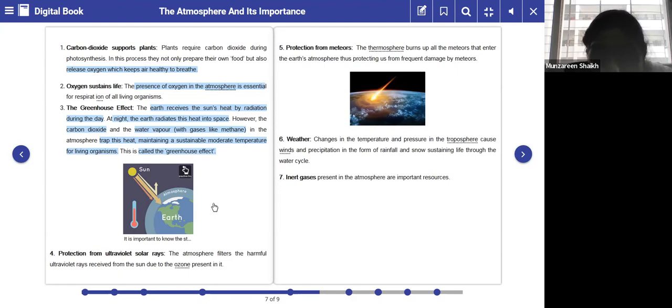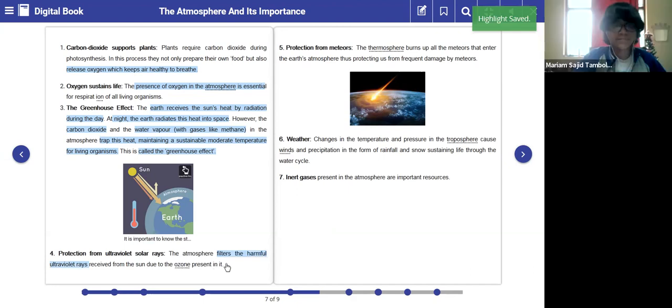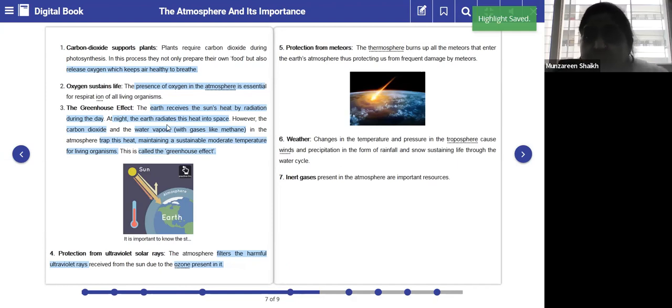We also read yesterday that the ozone layer acts like a thick blanket which protects the entire Earth's crust from the harmful ultraviolet rays. Clear, everyone? Yes, ma'am.